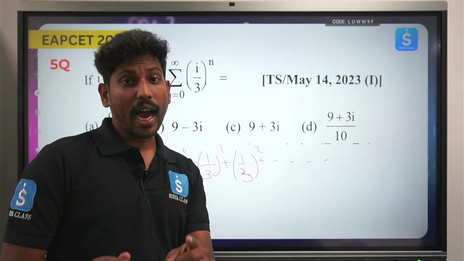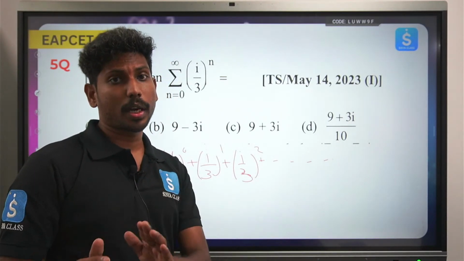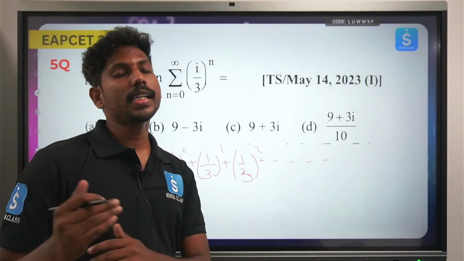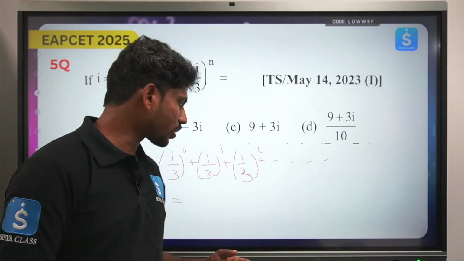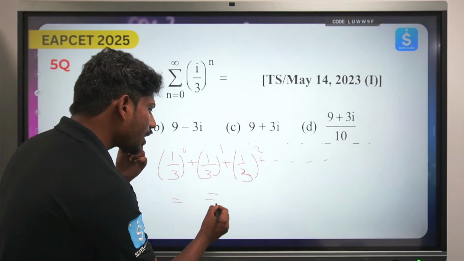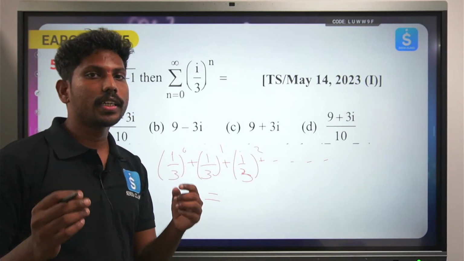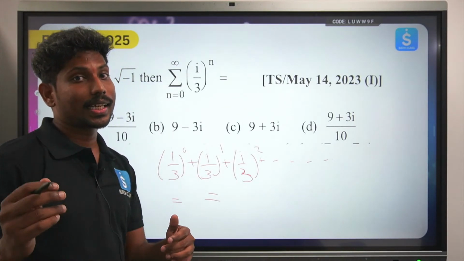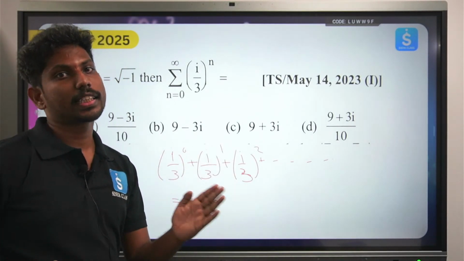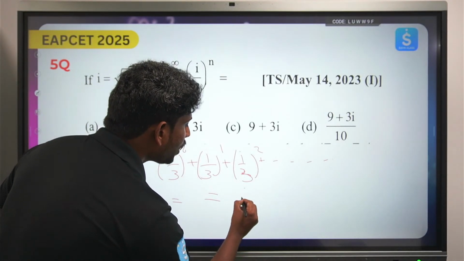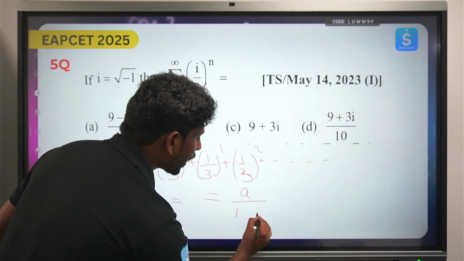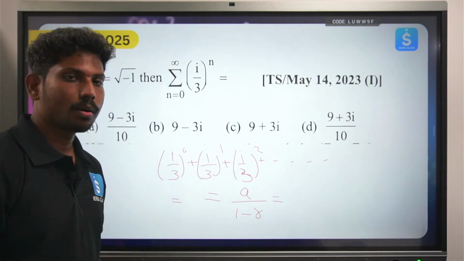But if r is lying between minus 1 and plus 1, then if I tend n to infinity, r to the power n will become equal to 0. So ultimately the summation value exists when the r value is less than 1 and greater than minus 1. That is, the modulus of r is less than 1. So the formula is a by 1 minus r.